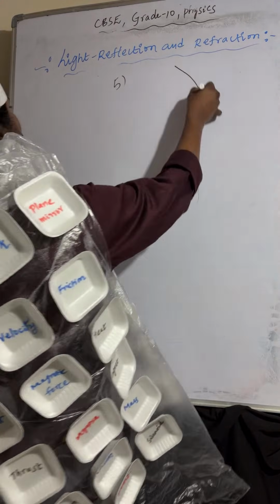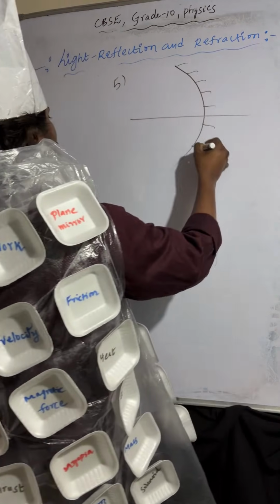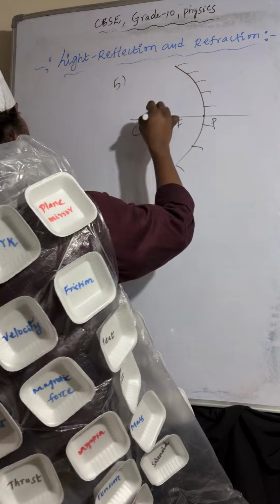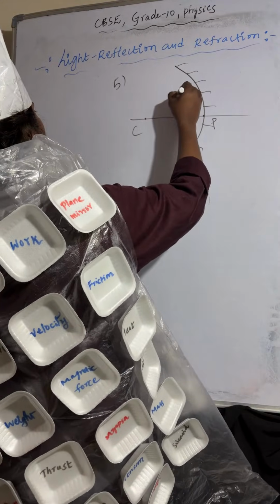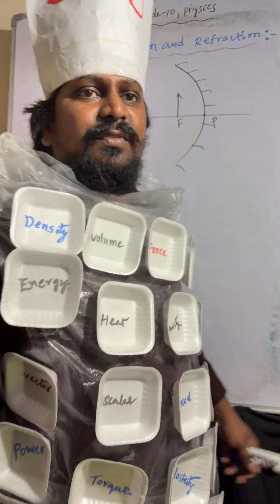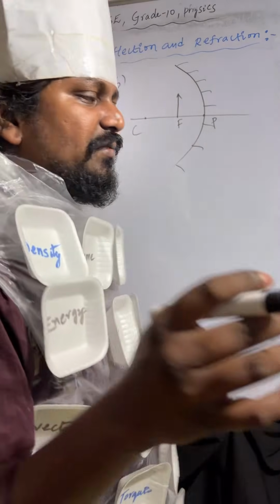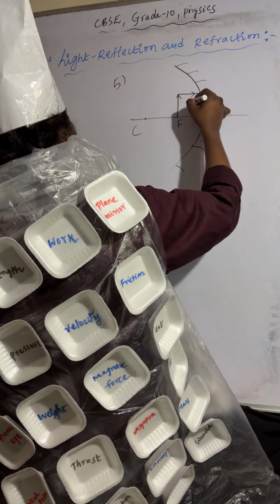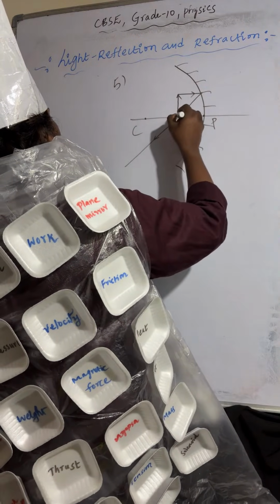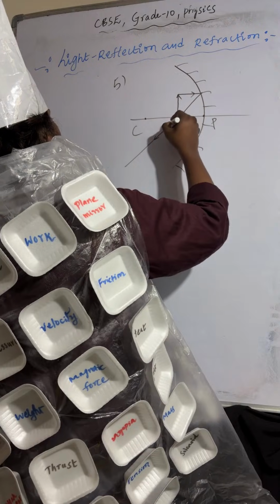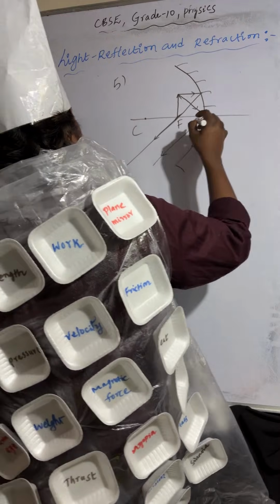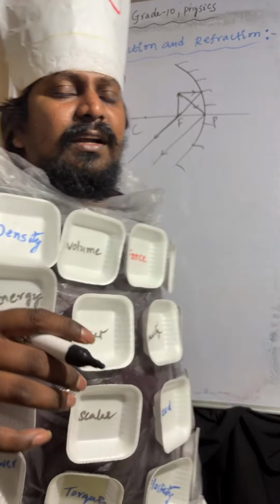Fifth one, concave mirror, pole, focus, center of curvature. Object is placed at focus. Where will the image form? Image will form at infinity. One light ray I am taking like this. After reflection, those light rays are passing like this. Another light ray is coming from the object, incident at the pole, reflecting back and moving parallel.